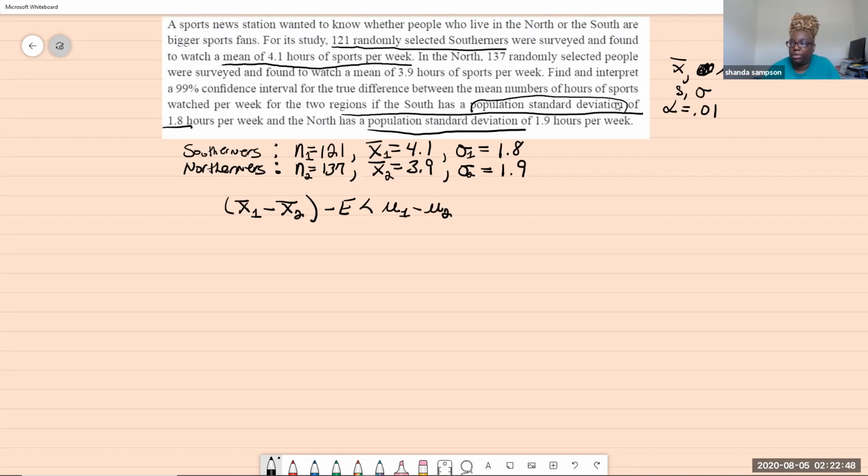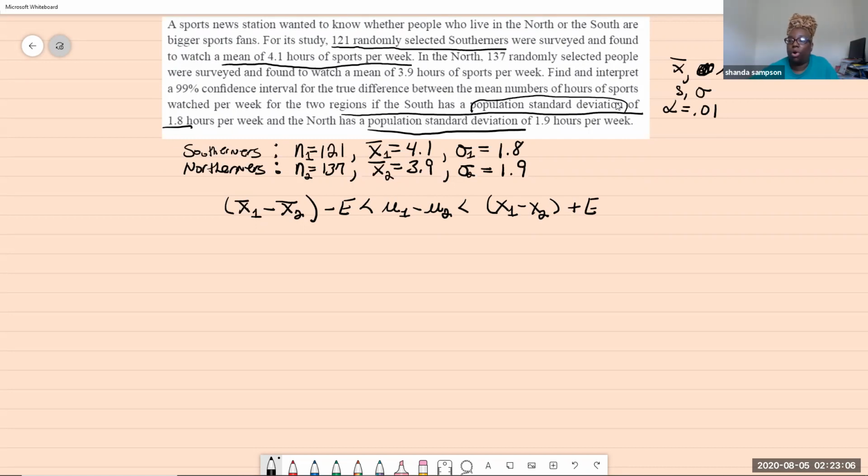The population mean. That's what we're trying to approximate. And then plus E. Plus E or M, depending on your book, it might be E or M.